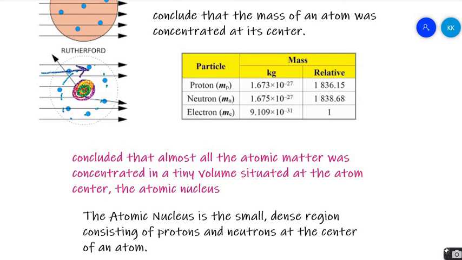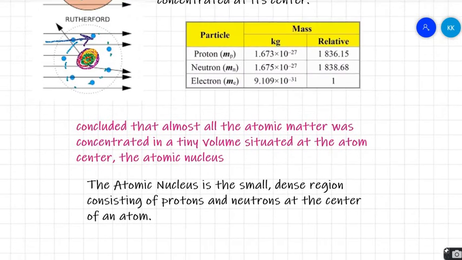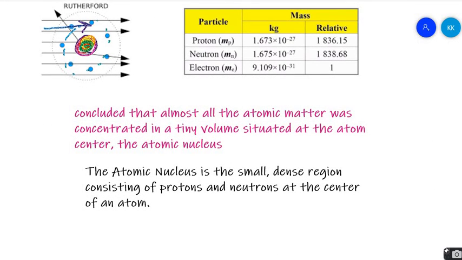So that is how Rutherford said that there is a concentration of matter in a tiny volume situated at the atom's center, the atomic nucleus, which he gave the name nucleus. The atomic nucleus is a small, dense region consisting of protons and neutrons at the center of an atom, and electrons are spread all around it.